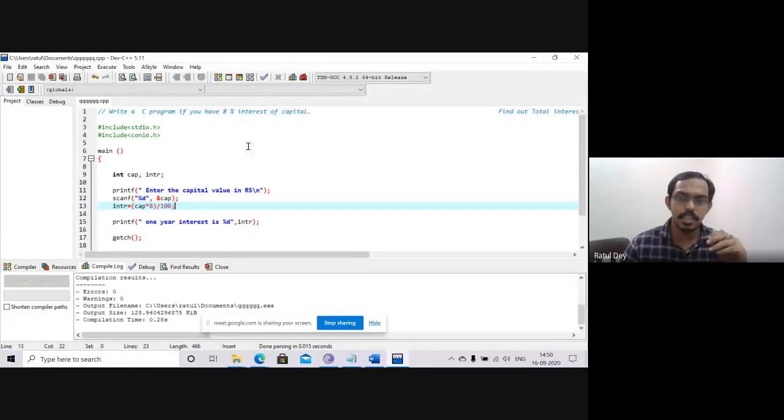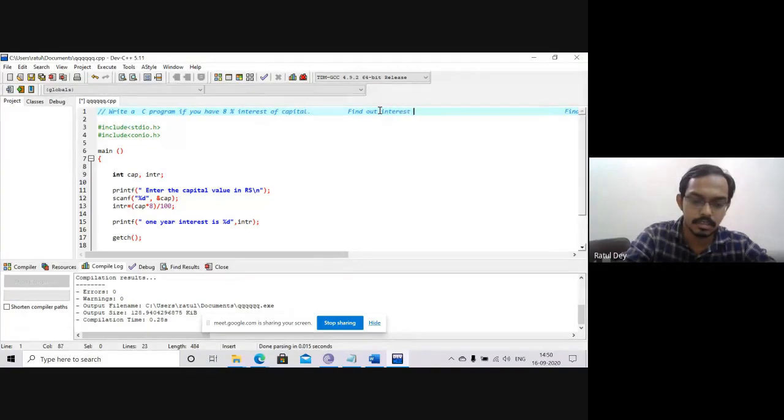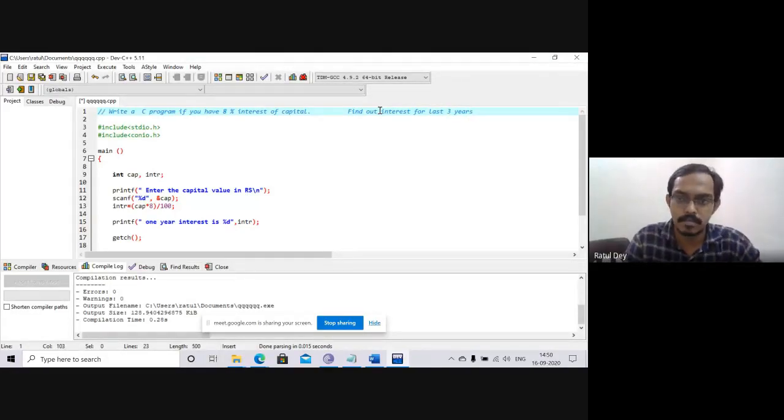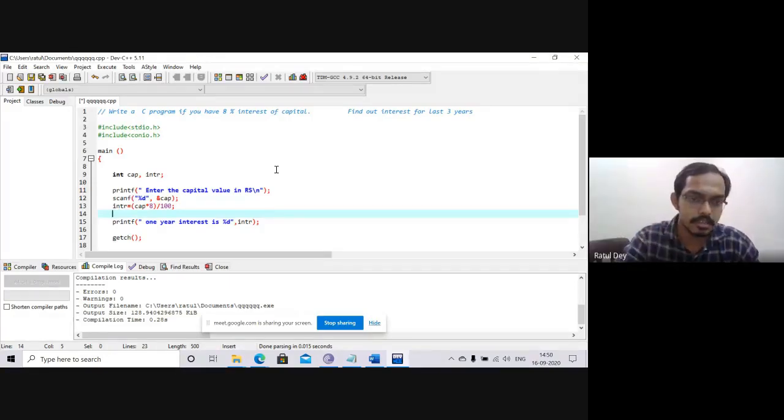Now the next question I am asking: find out the interest for the last 3 years. How can we find that? Can anyone say? Sir, we need to take another 8 into 3. 8 into 3, so you can write that there is the 3 years interest.